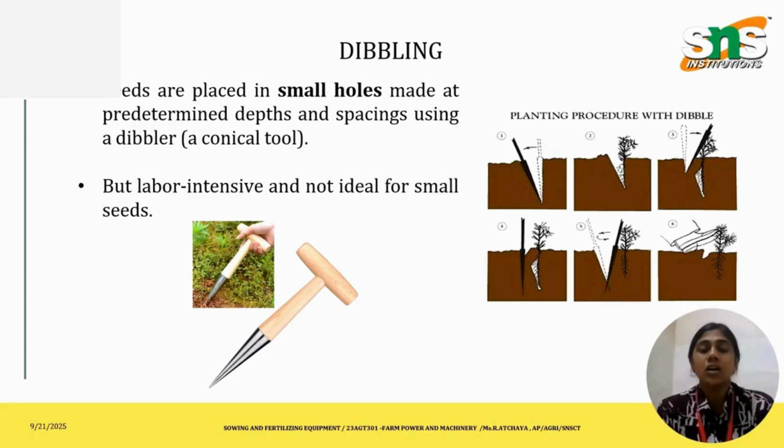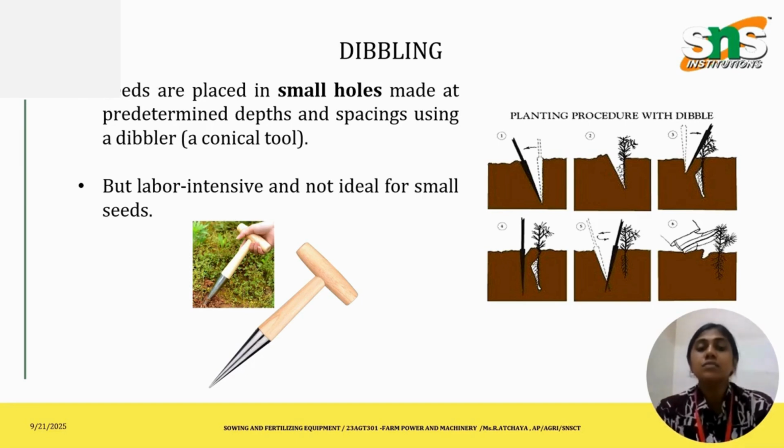The crops recommended may be maize, sorghum, cotton, groundnut, and pulses. These seeds are much bigger in size than the seeds used for the previous method, that is broadcasting. The tools used here are the pointed stick or dibbler. Sometimes we directly use our finger to dibble in the soil. The seed rate is very low, 5 to 25 kg per hectare.